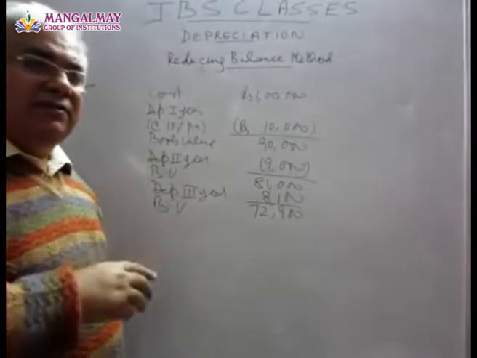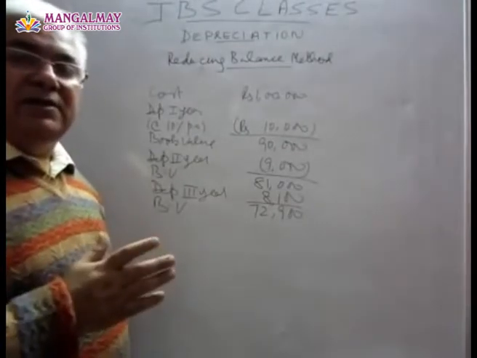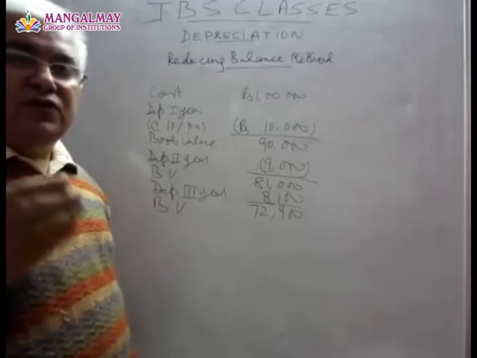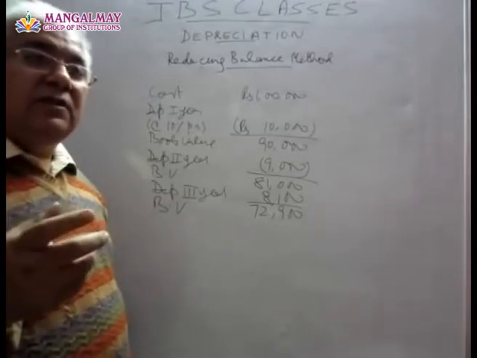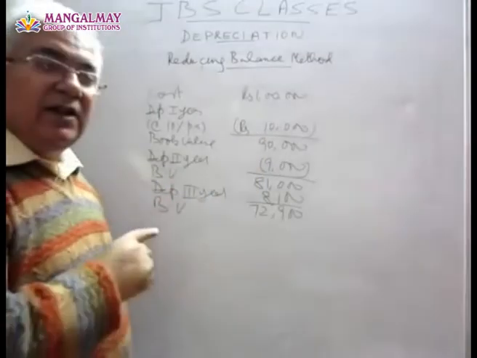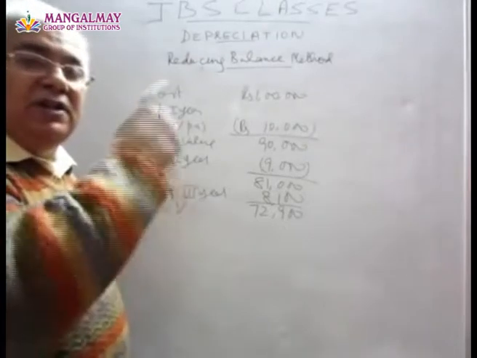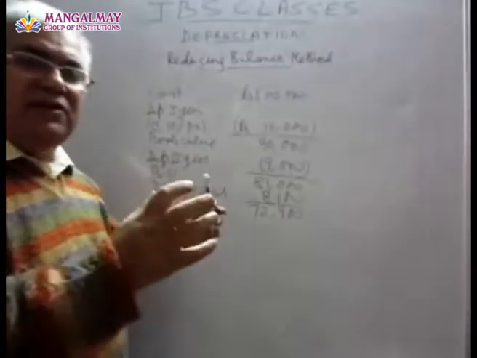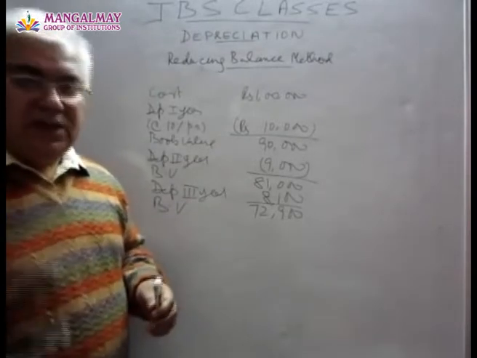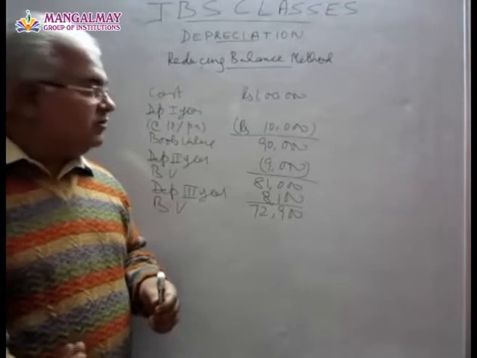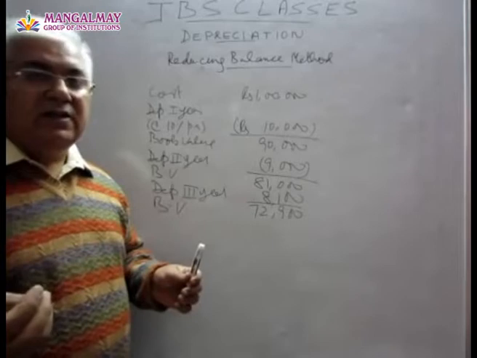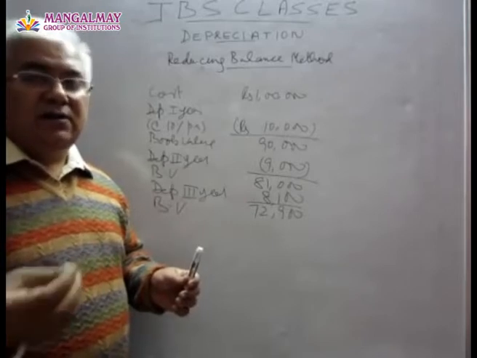And at the same time, as we all know, the repair expenses go on increasing year after year as the machinery goes on being used for a number of years. So as this depreciation goes on reducing, the repair expenses go on increasing. So in a nutshell, they balance out each other, and the impact on profit and loss account is the same for each year.